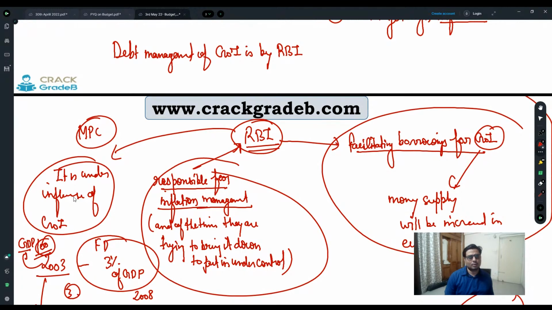Nothing else is required. There is no time to read the Economic Survey. They are not going to ask from the Economic Survey. For the descriptive part from the Economic Survey, first just finish part 1, the objective part, and the descriptive part I'll discuss, don't worry.